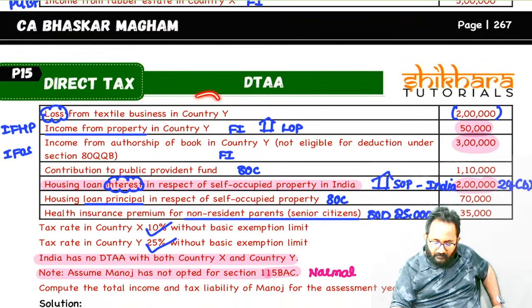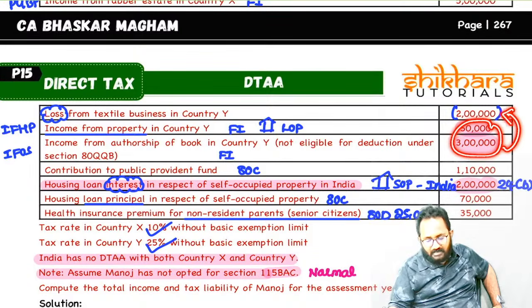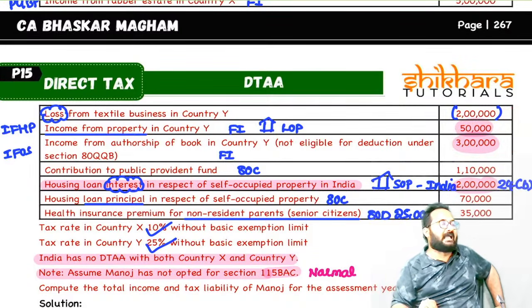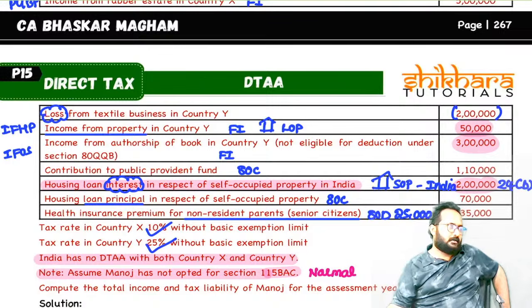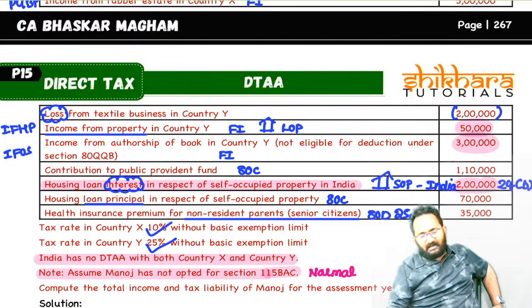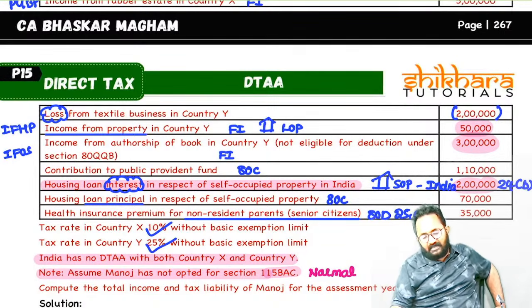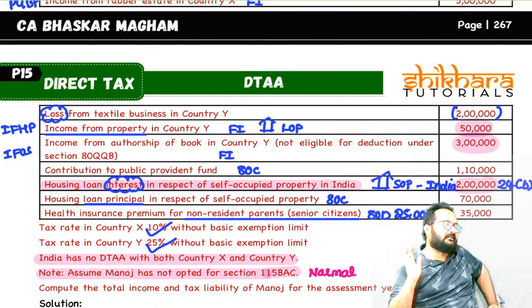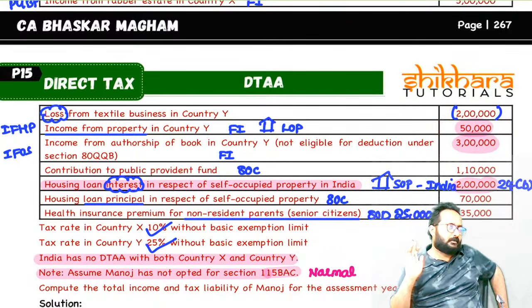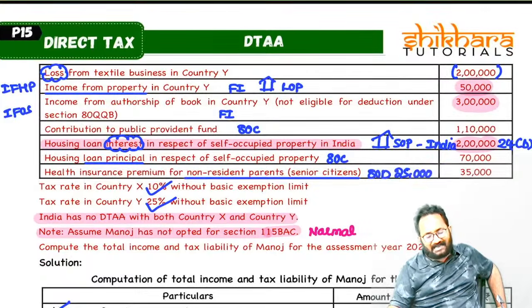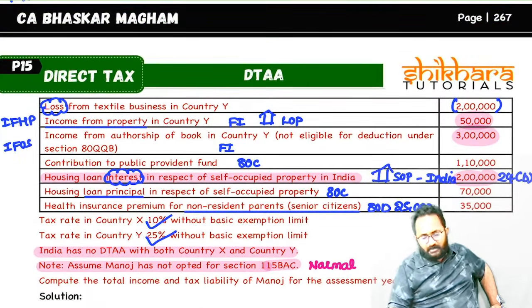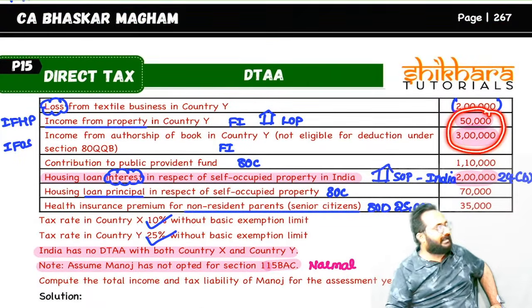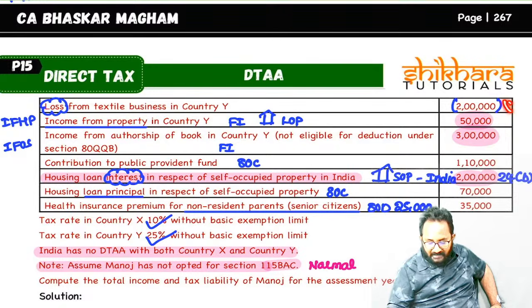So country-wise these incomes are there, yes, but one loss is there. Yes, this income we can set off with the loss. Finally, on which amount did we pay tax in India? 1 lakh 50. In foreign, how much is taxed? We don't want to check. If it is taxed fully also, the doubly taxed is how much? 1 lakh 50 only. In foreign, suppose 3 lakh 50 is taxed, they are not doing the set off.